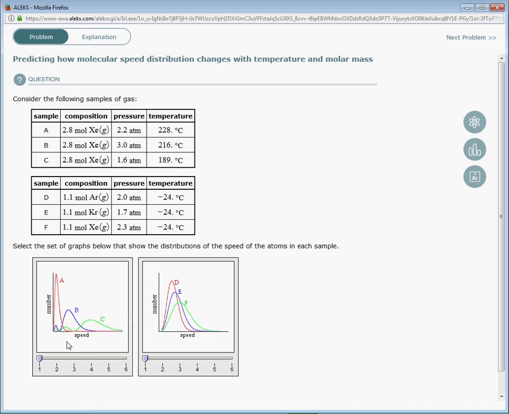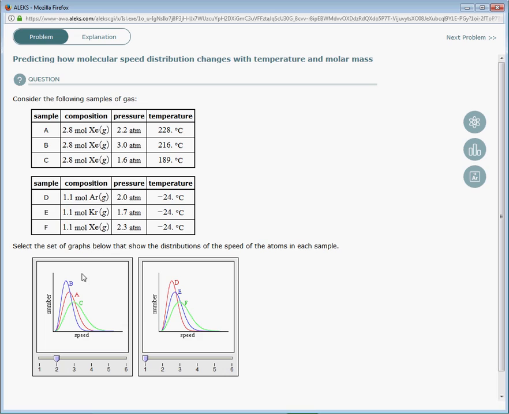Now we want to pick the graph that depicts that. Notice that in these graphs, for probability, these have nodes in them. This is something that's important if we're looking at electron behavior, but when we're looking at speeds of gases, you're not going to see any kind of graph that looks like this. It needs to look like this. The distributions need to look like this. So we can skip this one.